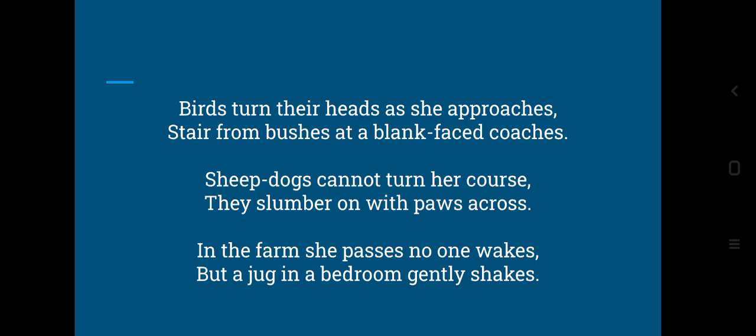They slumber, they are sleeping. Slumber is to sleep, on paws across. Paws across is one paw over the other. So this train is not at all having any impact on these sheepdogs. They are just sleeping. They are not getting afraid of the loud noise being produced by the train, and they are just sleeping on paws across, one paw over the other.